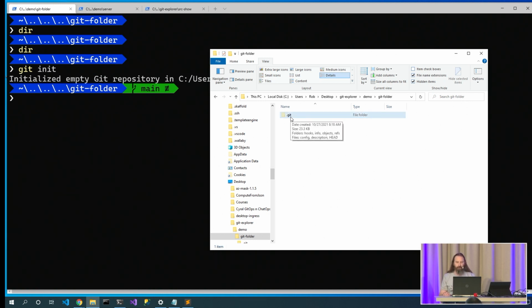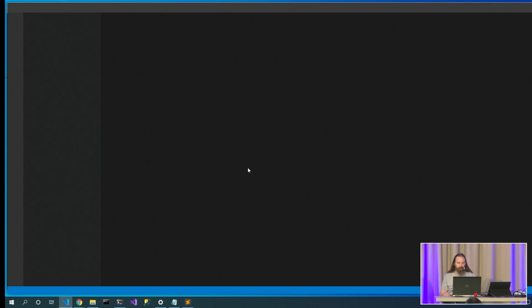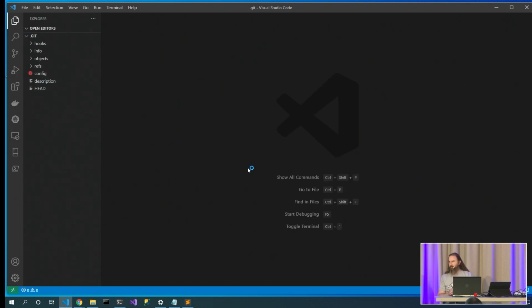But once you've got it, then you've got this .git folder. I'm going to open up this .git folder in VS Code, and we can take a look inside of it. By default, if you just open up the containing folder, VS Code is going to hide the .git folder for you, so you won't actually get to see it, which is why I specifically opened up the .git folder inside.